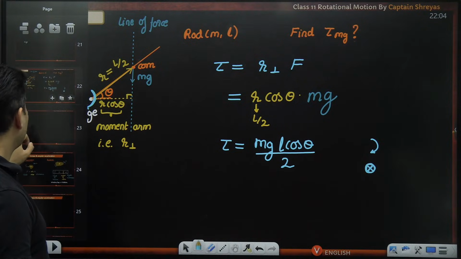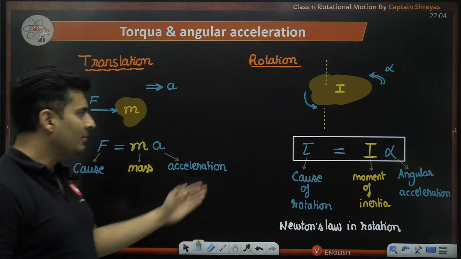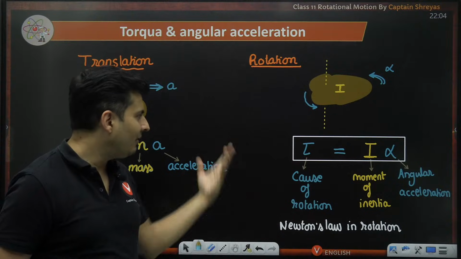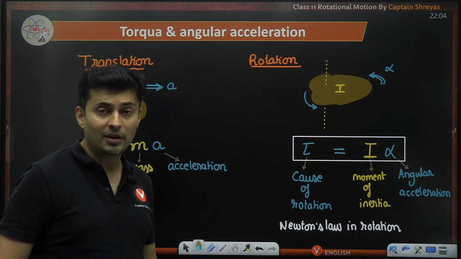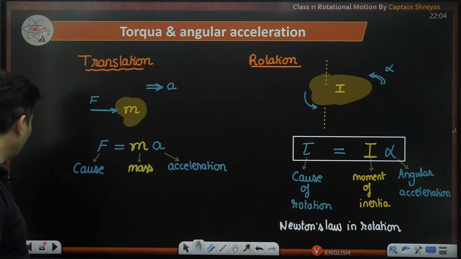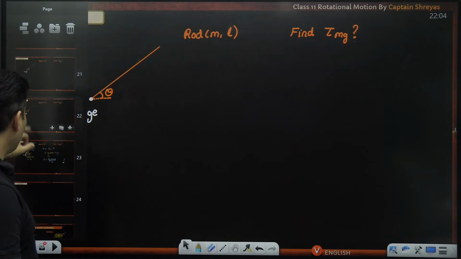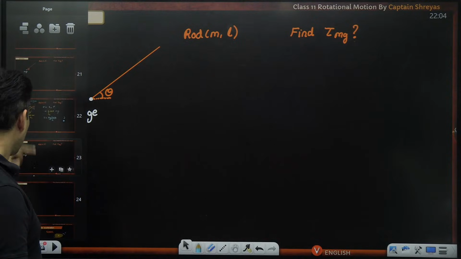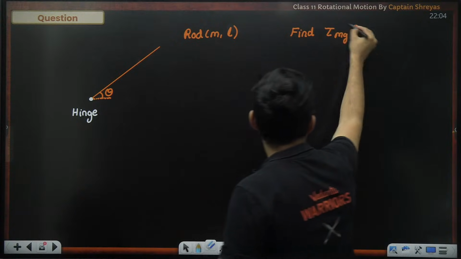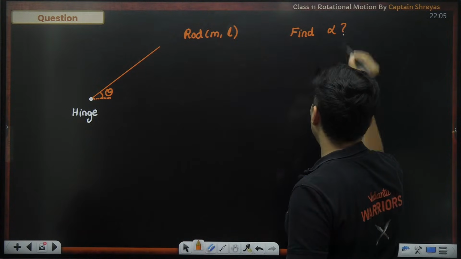Sir, you just now told the relation between torque and angular acceleration. And remember, it is nothing but I alpha. So maybe if I know the torque, I can find alpha. Exactly. You can find the value of alpha if you know the value of torque, and of course, the moment of inertia. Now, in that same problem, just imagine I modified it after knowing this. I said, find alpha.